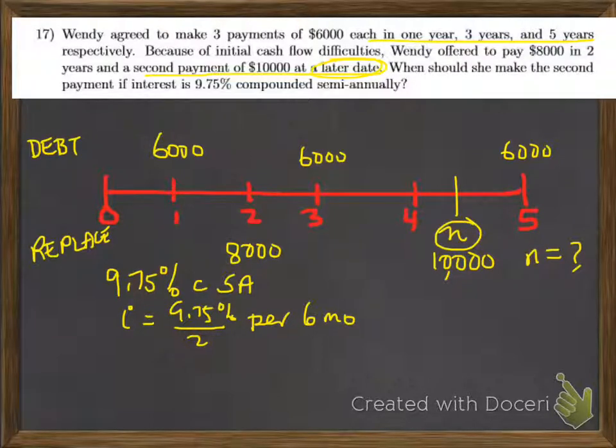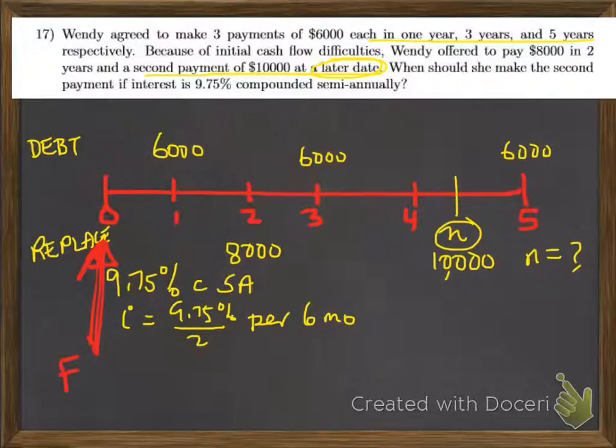Well, in order to solve this problem, we need to come up with a focal date. We now have the time diagram, but let's select a focal date. And the best focal date to choose, or the simplest one to choose in my opinion, would be today's date, because everything can be discounted or brought back to today's date. So there's my focal date right here.